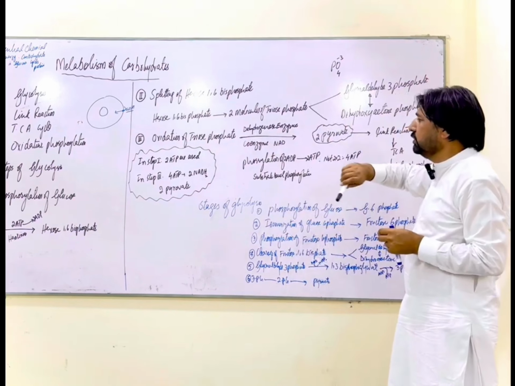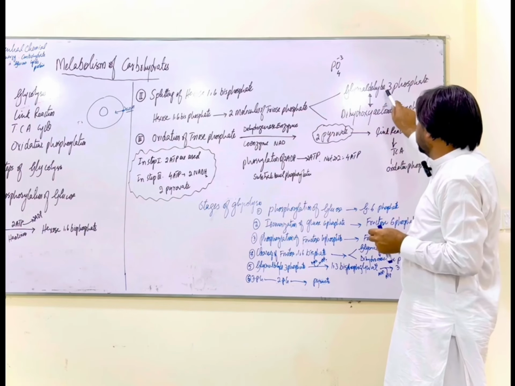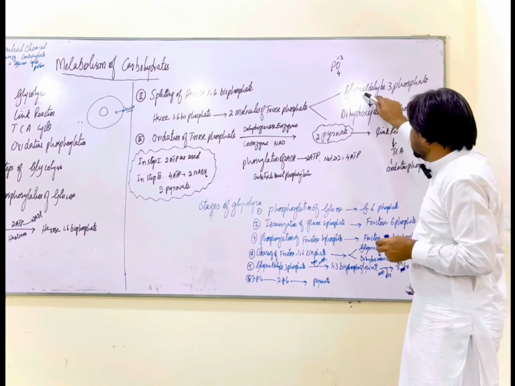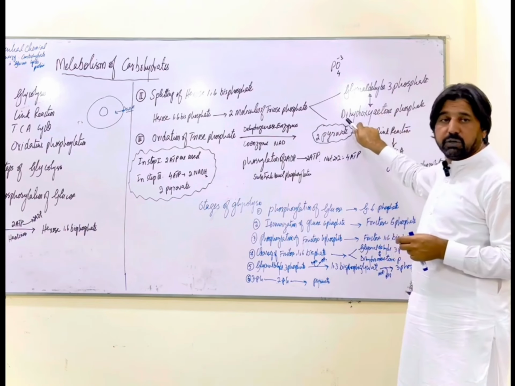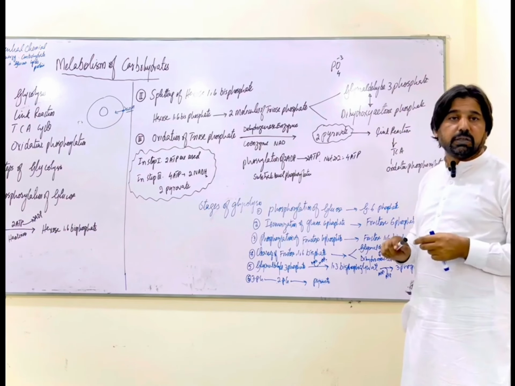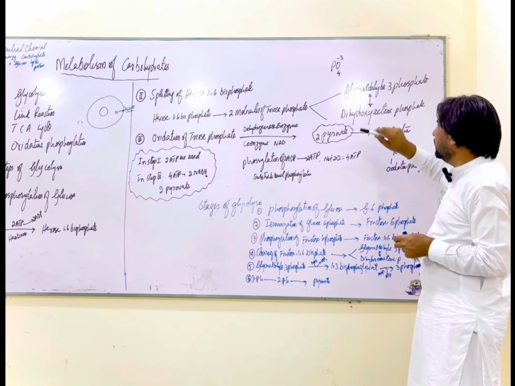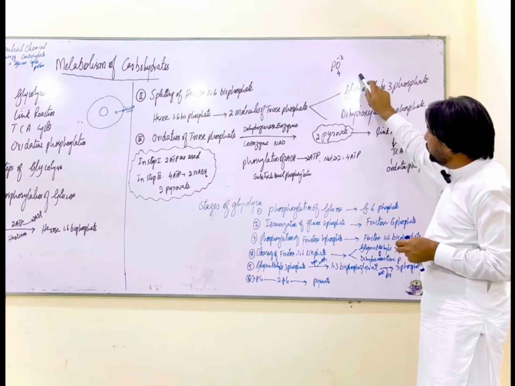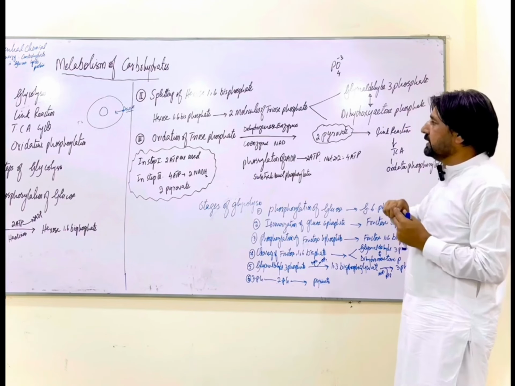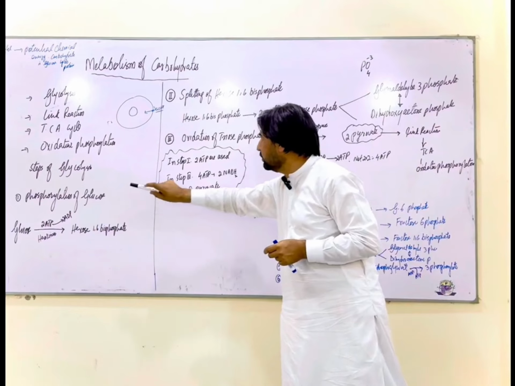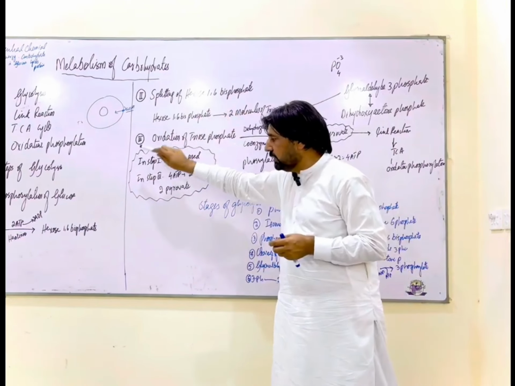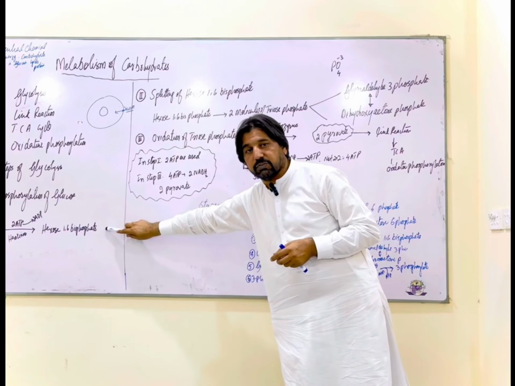These two molecules of triose phosphate are known as glyceraldehyde 3-phosphate, and the other one is known as dihydroxyacetone phosphate. So glyceraldehyde 3-phosphate and dihydroxyacetone phosphate are interconvertible. One can be converted to the other, but for use in the next step, glyceraldehyde 3-phosphate will be used up. So we say the first step was the phosphorylation of glucose, and as a result of phosphorylation, hexose 1,6 bisphosphate is formed.